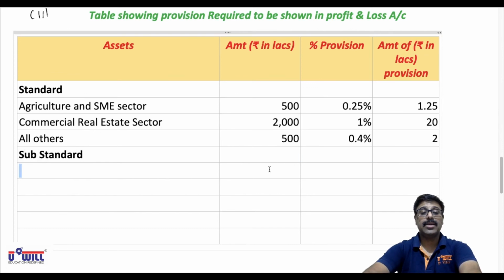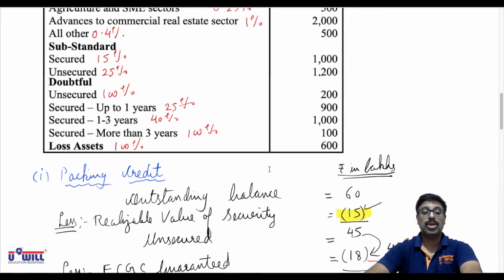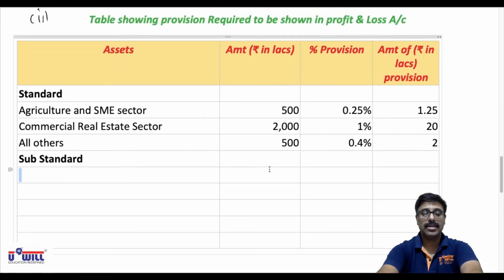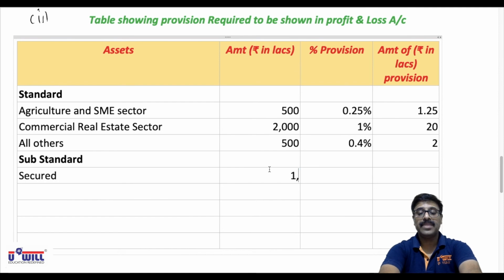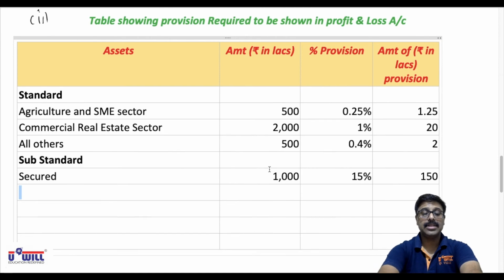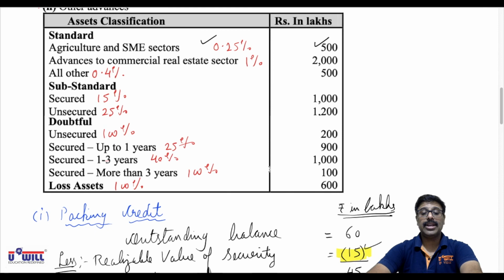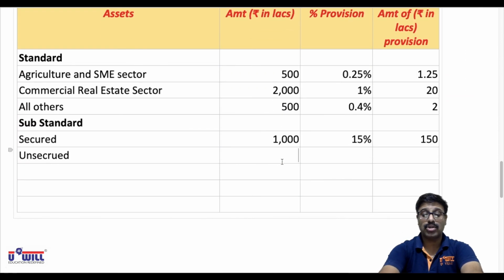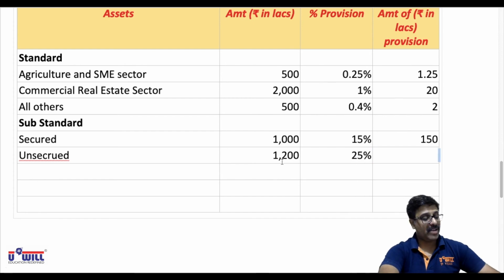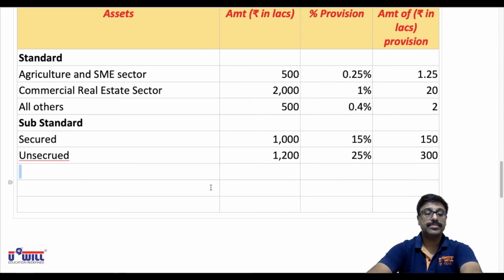Now within substandard, what we have is secured 1000. On that 15% provision is to be created. So secured 1000, 15% means 150. Then unsecured is 1200. On that 25% provision is to be created because it is not mentioned that it is safeguarded by an escrow account. So 1200 into 25% is 300.